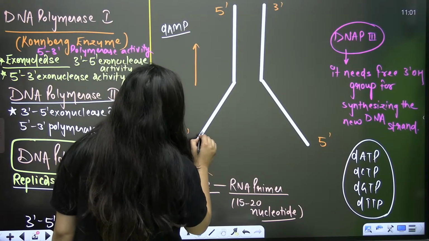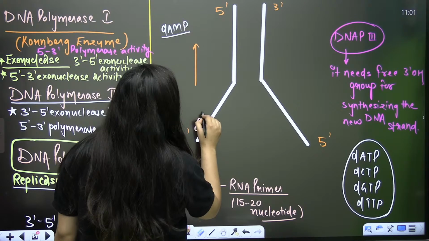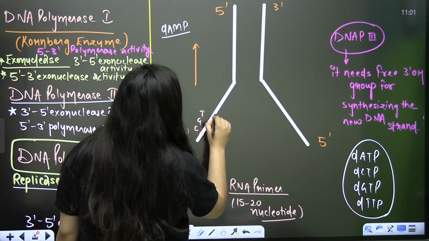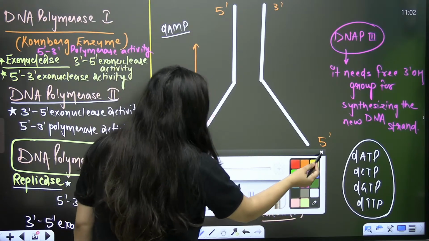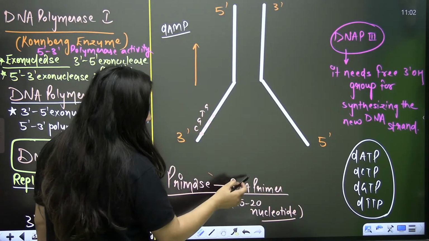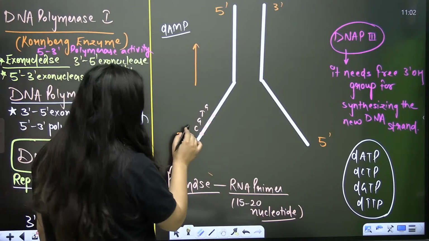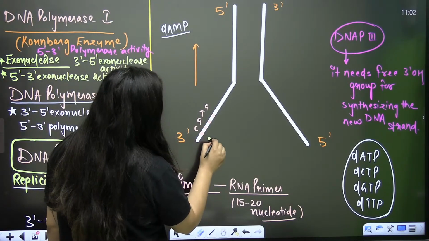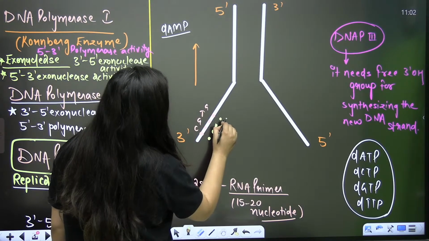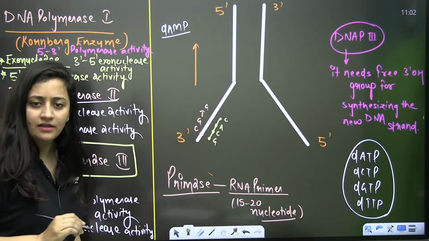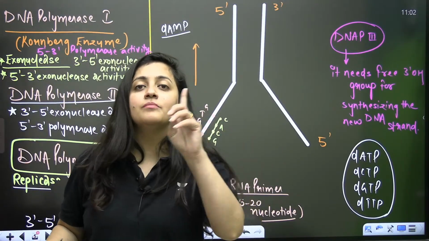I'll give you one example. Let's say here you have C, you have G, you have T, okay, you have G. Imagine it. So obviously for the RNA primer, primase doesn't need any free 3-OH group. Complementary to the template, it will add the bases like G, like C, like A, like C, like this. Are you getting it? So primase is going to form the primer.